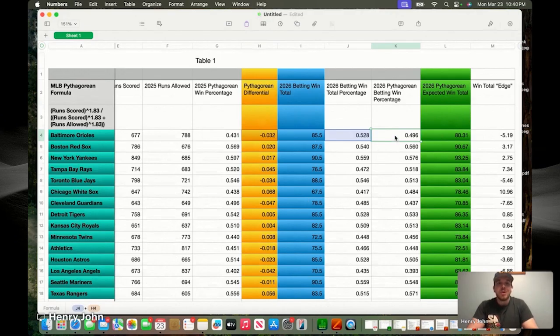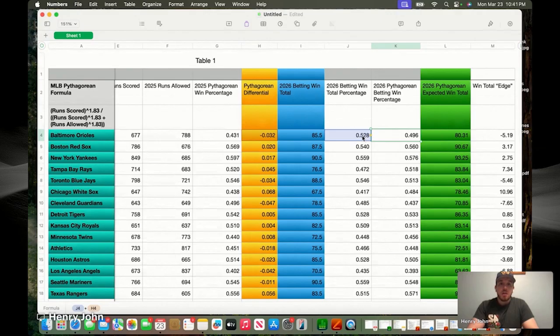They typically do. So in order to figure out which side we want to bet, we're taking whether the team over or underperformed last year, and then we're going to add it to the converted win total percentage divided by 162. So that plus our differential from a season ago gives us our Pythagorean betting win percentage for 2026.